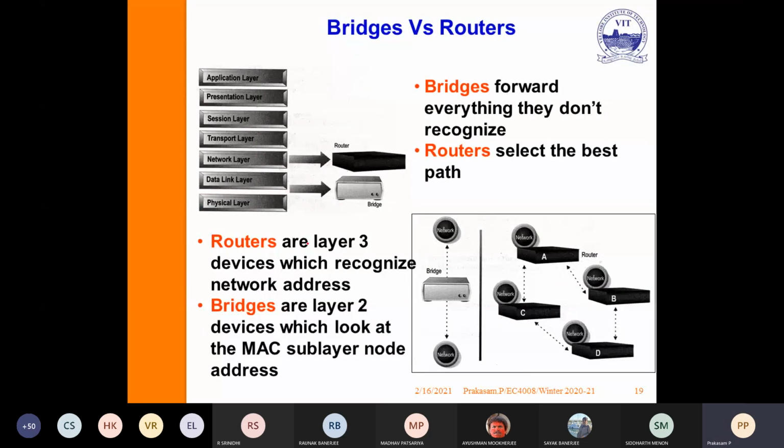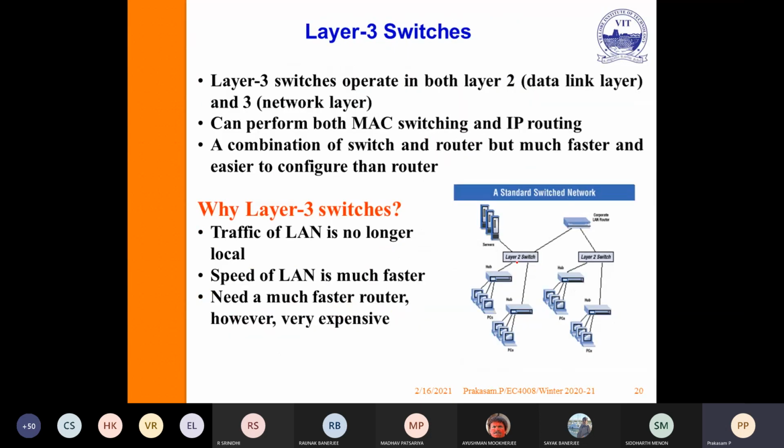So if you compare bridges versus router, the bridge works on the layer 2 data link layer. Router works on the network layer. The bridges forward everything, they don't recognize. Router will select the best path. So routers are layer 3 devices which recognize network addresses. Bridges are layer 2 devices, working purely based on MAC address.